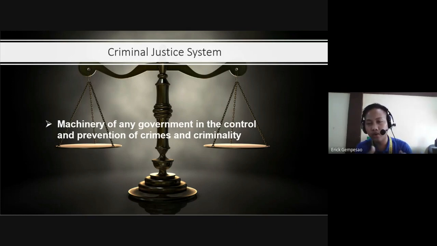Control of crime, when someone commits a crime and you put him into prison, that is what we call control. What does it mean, prevention of crime? When you say prevention of crime, like for example punishment, we give sanctions to those who violate laws. We imprison them. Then that is what we call deterrence.